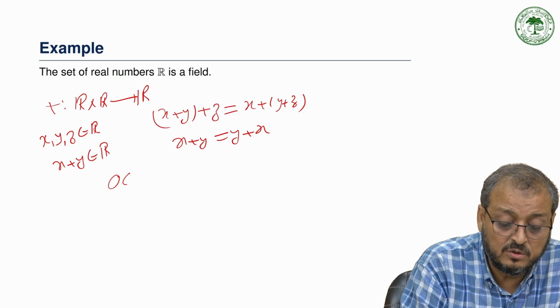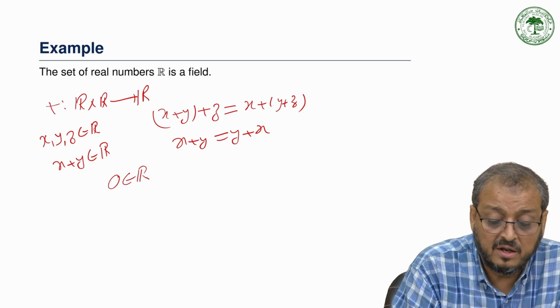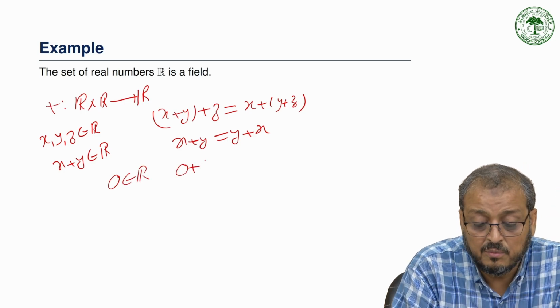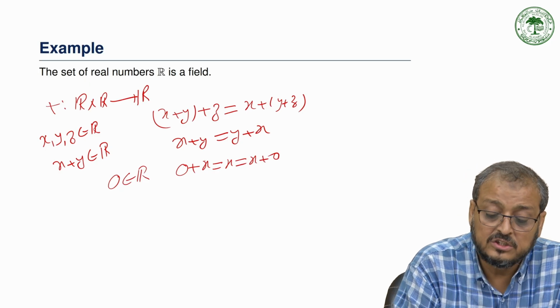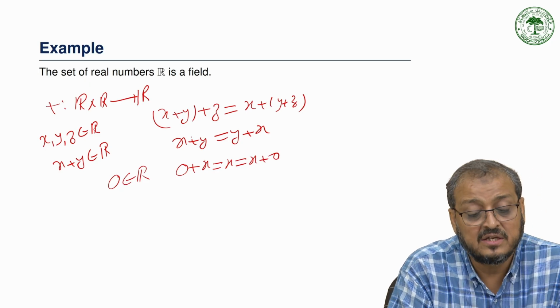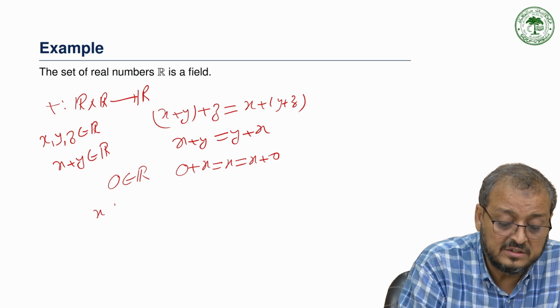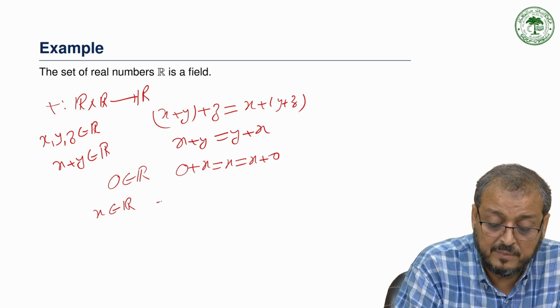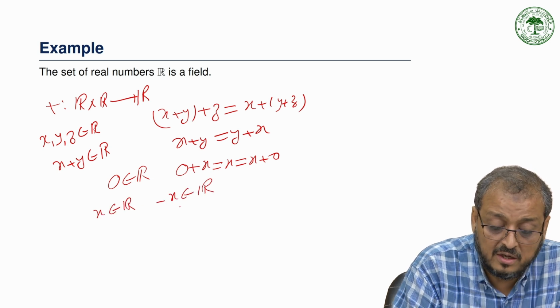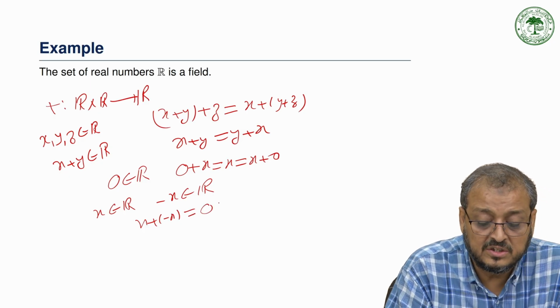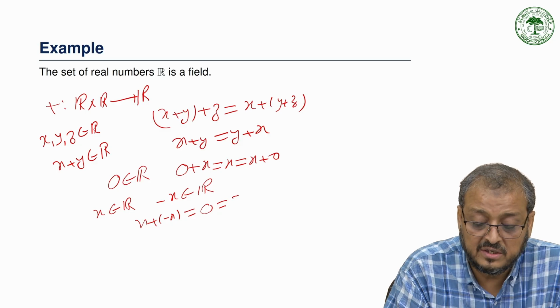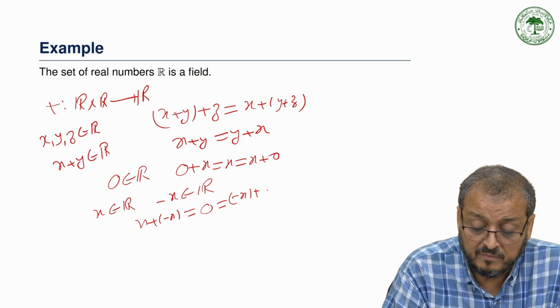Also you know that 0 is an element of the set R. Adding 0 plus x gives x, which is equal to x plus 0. So this element clearly exists. And if x is an element of R, we know that minus x also belongs to R, then x plus minus x gives 0, the zero real number, and likewise minus x plus x.